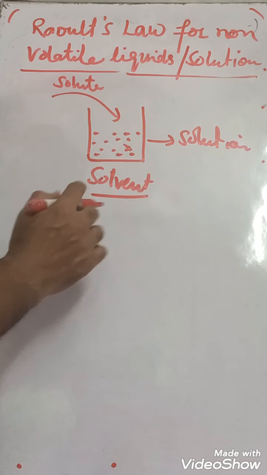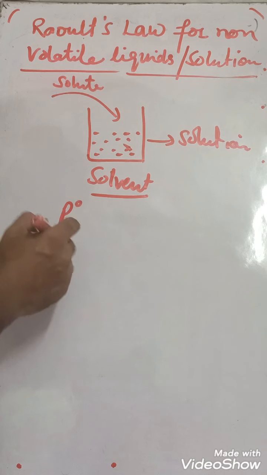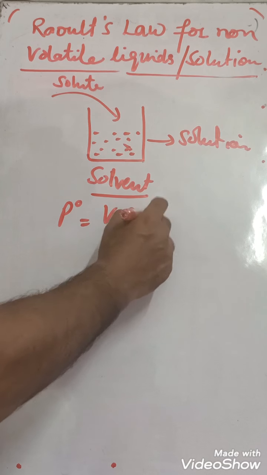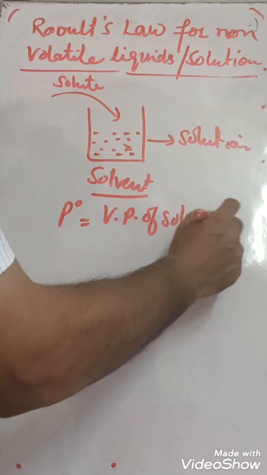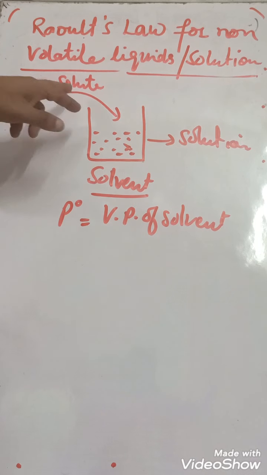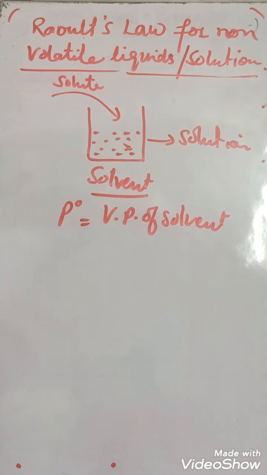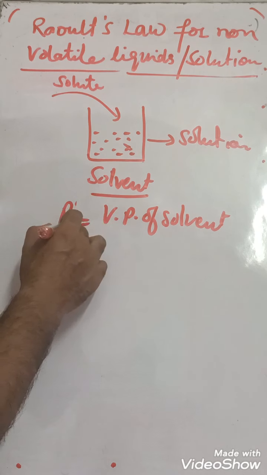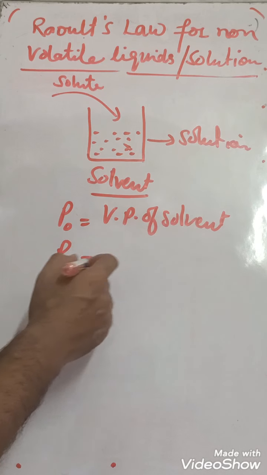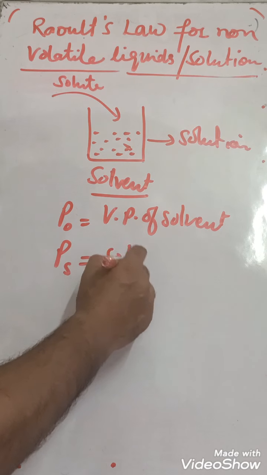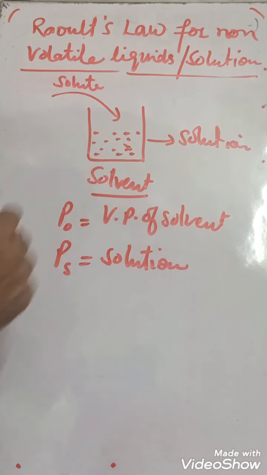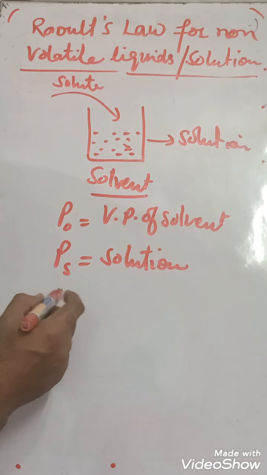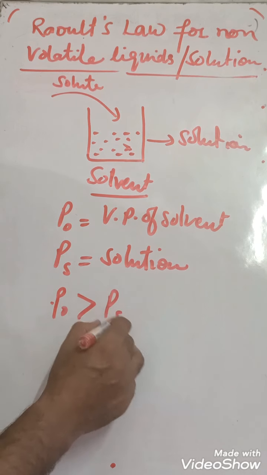If P naught is the vapor pressure of the solvent, then what happens? When solute dissolves, the vapor pressure decreases. So let P0 be the vapor pressure of the solvent, and Ps be the vapor pressure of the solution. Then remember, this P0 is greater than Ps.